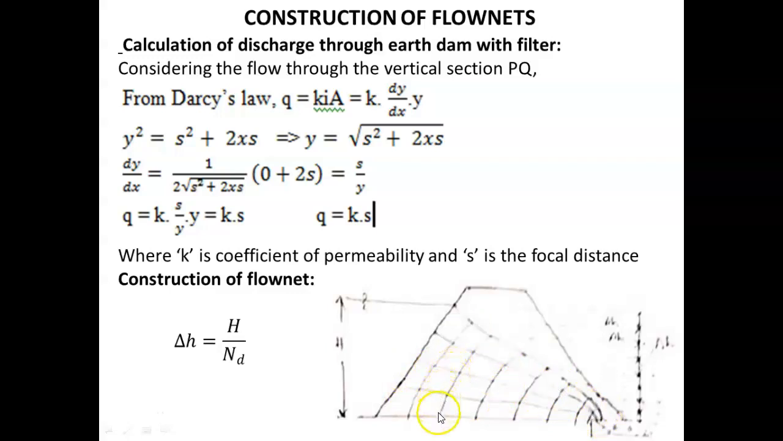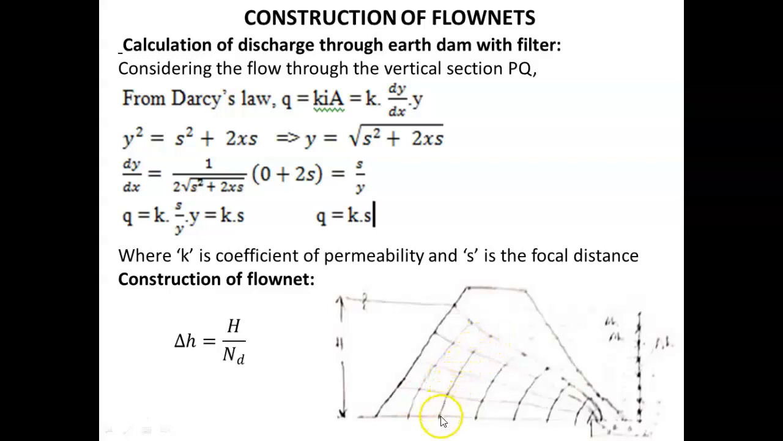Then when you extend these lines by taking the same difference delta H everywhere, delta H with equal interval, we have divided this total head into some 10 pieces or 8 to 10 pieces. Then we have drawn the light horizontal lines. So these lines will intersect this boundary flow line at some points. Wherever these lines are intersecting, from there we have to draw lines by following the flow net properties.